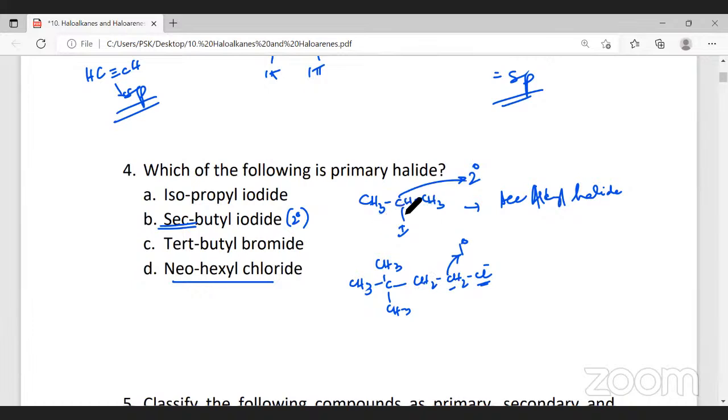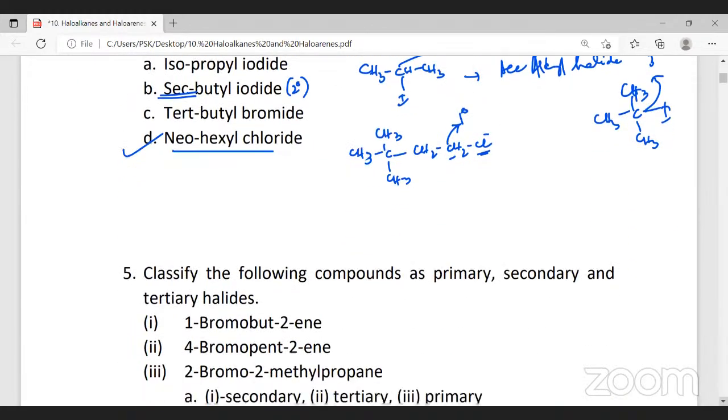A carbon atom bonded to two more carbons is called secondary. A carbon atom bonded to three more carbon atoms will be called tertiary. See, now this is an example for a tertiary alkyl halide, because this carbon is bonded to three more carbon atoms. Here they're asking which of the following is a primary alkyl halide. The primary alkyl halide is neohexyl chloride.